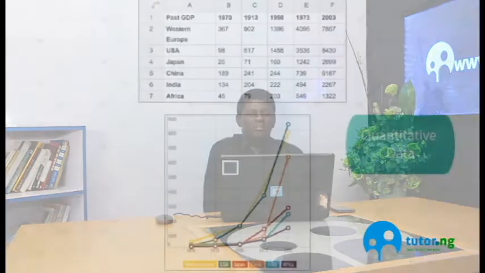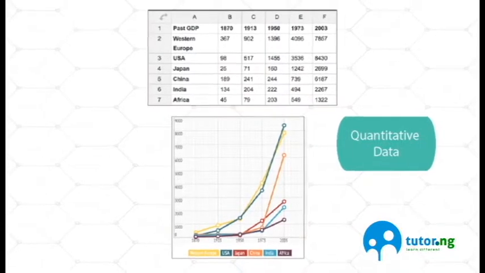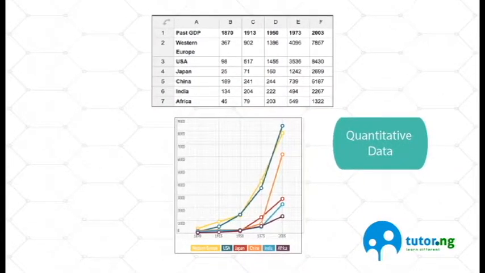So what is quantitative data? That is data that can be measured. For example, number of website visits, number of shirts in a box, number of cameras in a showroom. That is quantitative data. What is qualitative data? These are things that you can observe but you cannot measure. For example, the color of cars in a car park. You can observe it, you can see it, but you can't measure it.